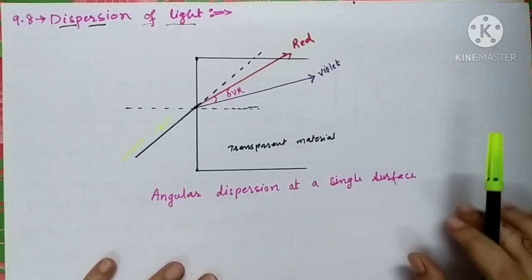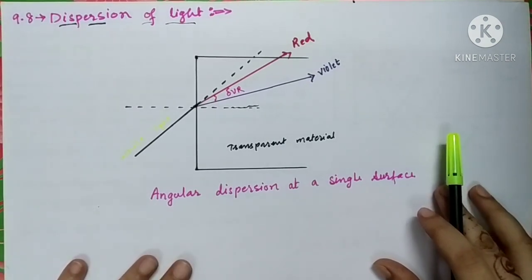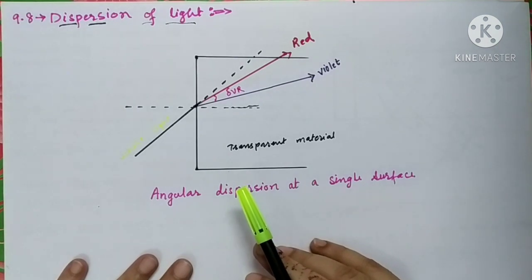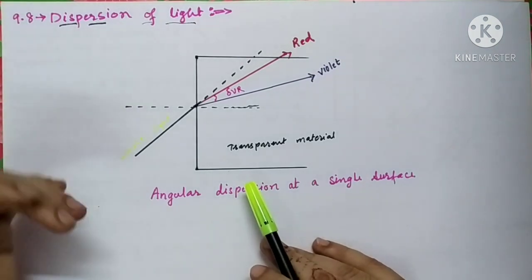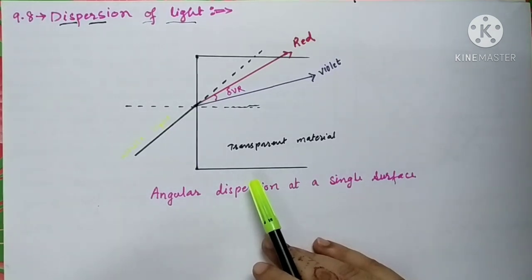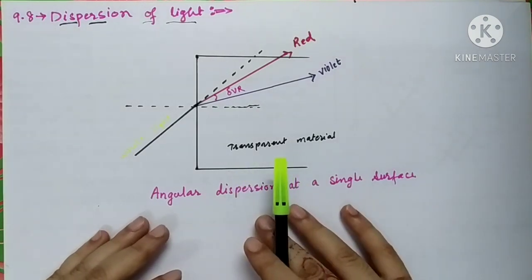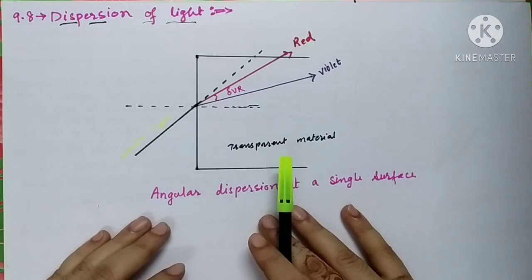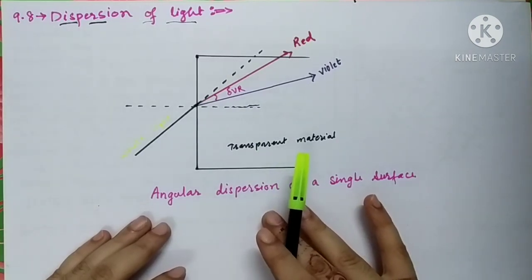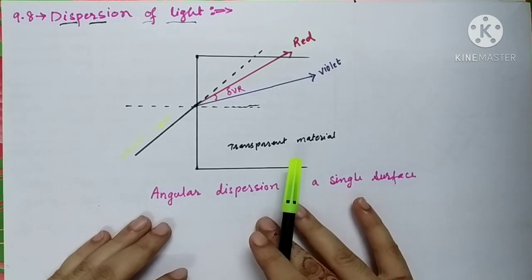You might have seen the phenomenon of the formation of a rainbow. From this we come to know that white light consists of 7 different colors. Similarly, whenever white light passes through a denser medium like glass or water, as white light is a combination of 7 different colors, these different colors travel with different velocities inside the denser medium, and hence they will be refracted through different angles of refraction. So their direction of motion inside the denser medium will be different. In this way they will be separated.